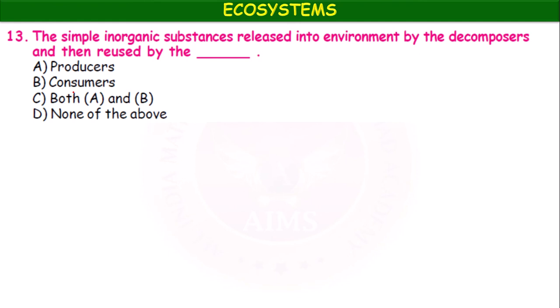The simple inorganic substances released into the environment by the decomposers and then reused by the dash: producers, consumers, both A and B, none of the above. The simple inorganic substances like carbon dioxide and water are used by the green plants in the process of photosynthesis, so they are called the producers. Okay.